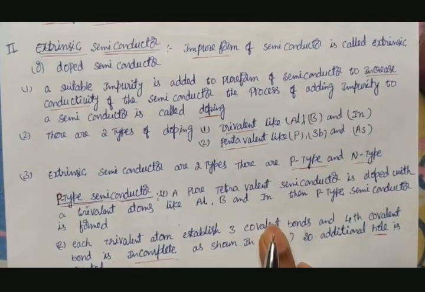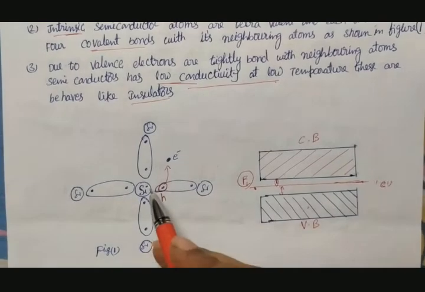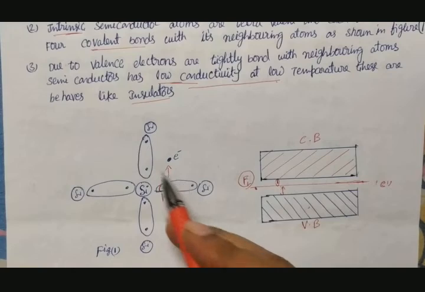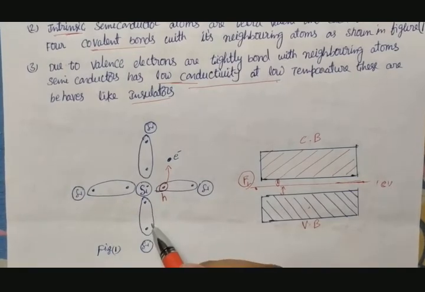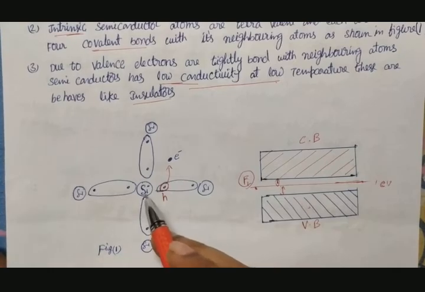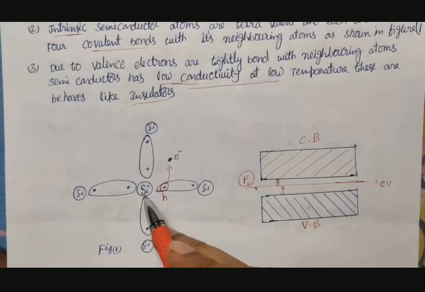We already discussed the pure form of semiconductor. A silicon atom has 4 valencies, and these 4 valencies form covalent bonds with the neighbor silicon atoms, and it gets stability. If this atom is replaced by another impure atom, that process is what we call doping, adding a new element here.